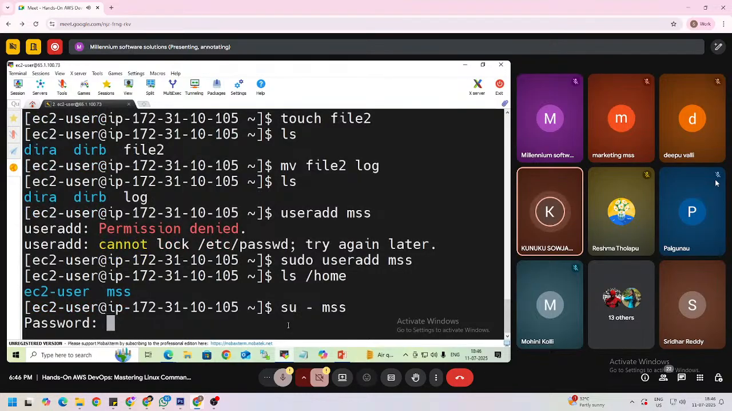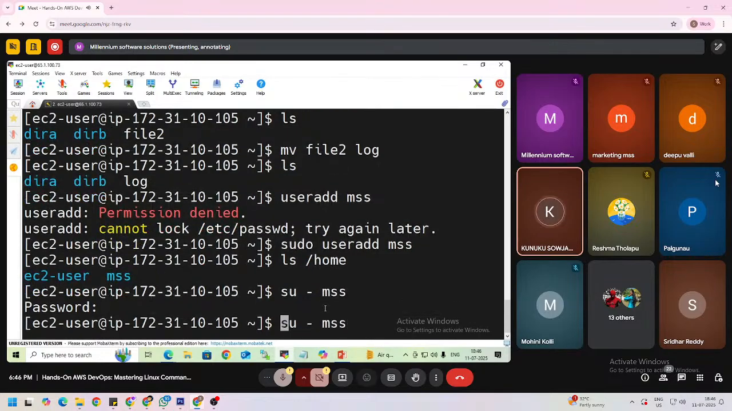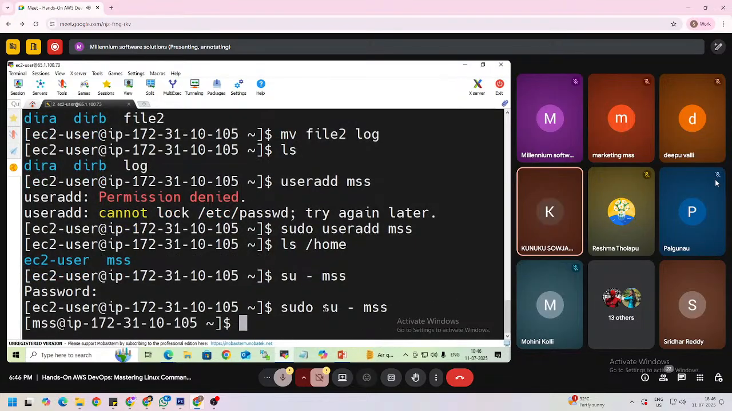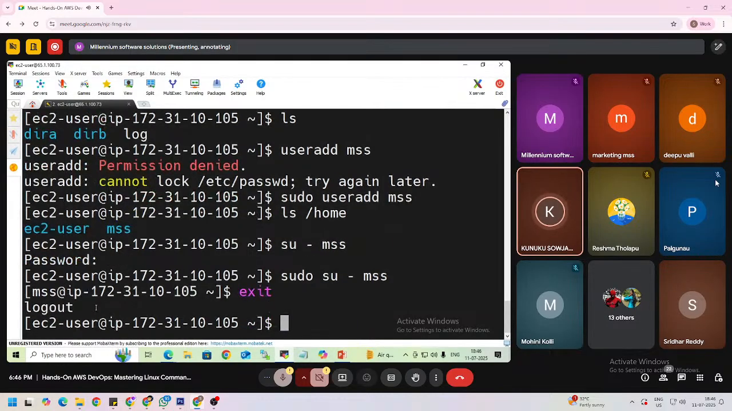So it asks for a password, right? We have not set up any password, so for that we need to use sudo in front of that command. Here I am switching to the MSS user. If you want to go back, you need to execute the exit command.